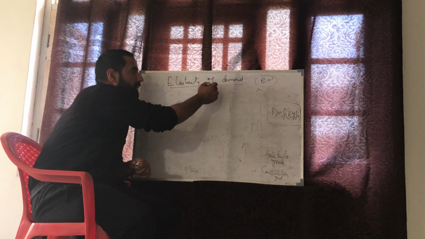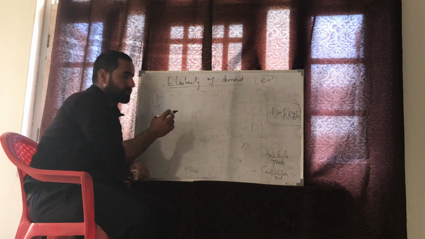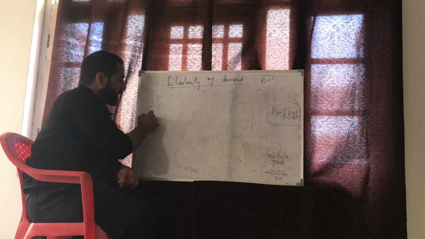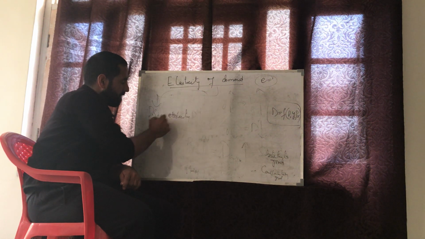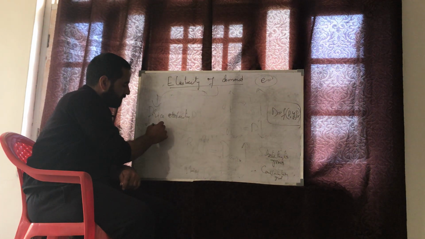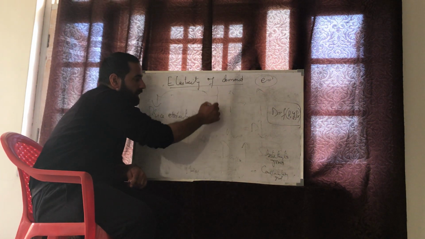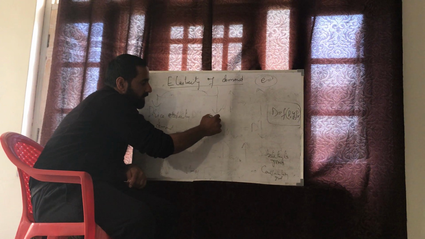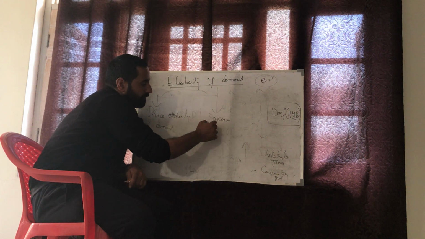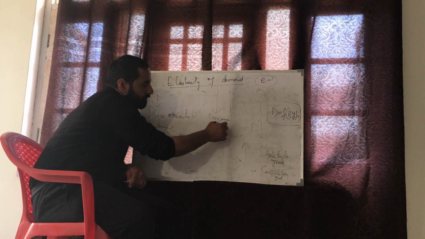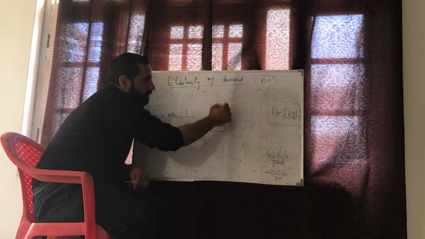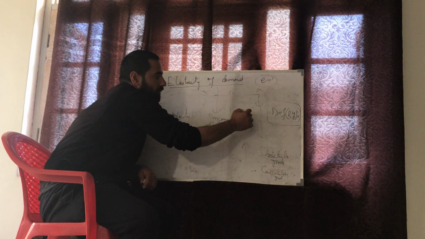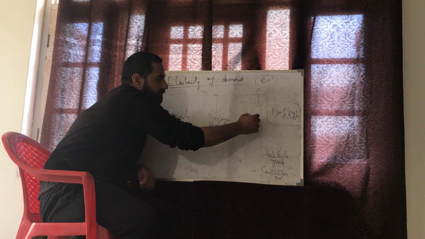This elasticity of demand has three types. First one is called price elasticity of demand. The second one is called income elasticity of demand. And the third, cross elasticity of demand.